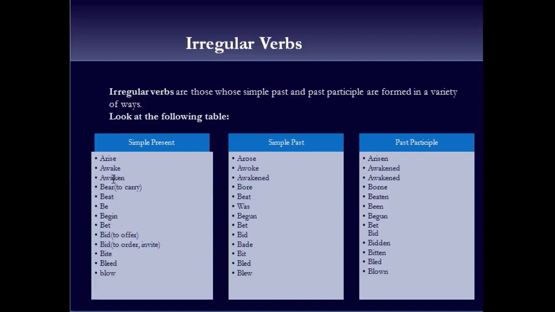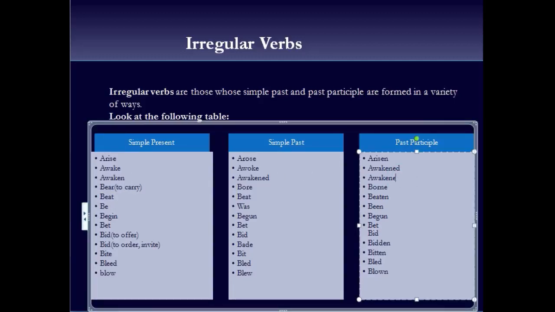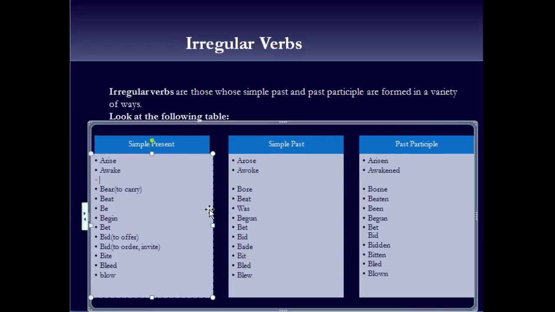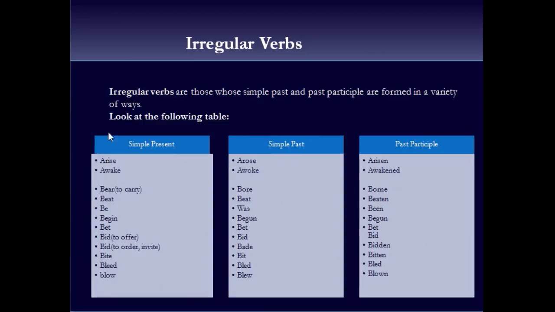I think I should have left this one out of the list, but here it has come. Let's just leave it out. It should have been in the regular verbs list. Okay, what can we do? We can delete it now off the list. Shall we? Okay, let's delete it like this. Why? Because here the past and past participles were being made by adding d, and it should not have been in this list, because this is a list of irregular verbs.